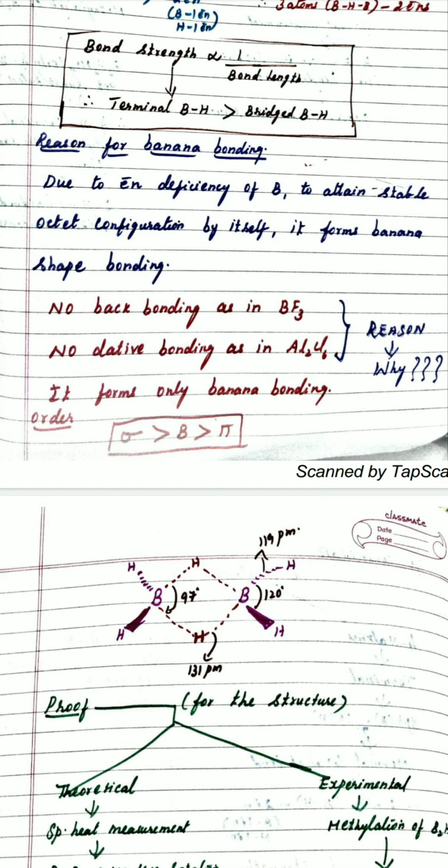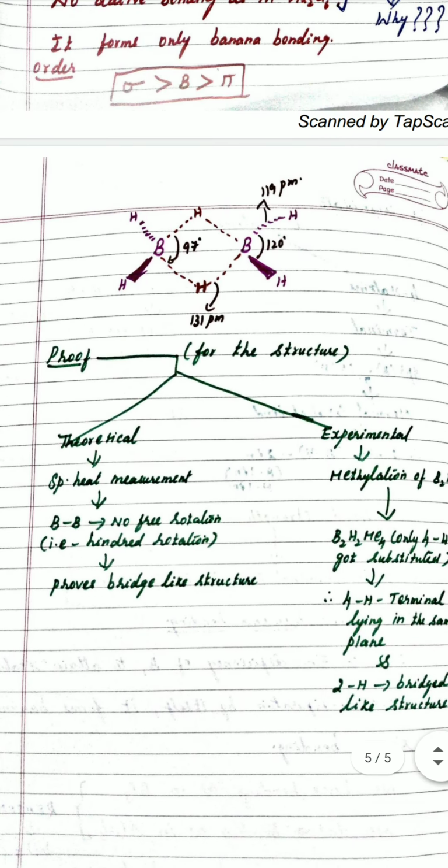All the three comparisons you can do yourself, and you can explain to the children also with the help of this. Order-wise, if you look at it, sigma and pi you already know, and banana bonding is in between sigma and pi. So order-wise, the strength we can compare as sigma, banana, and then pi. So finally, when you want to conclude the structure, this is the way.